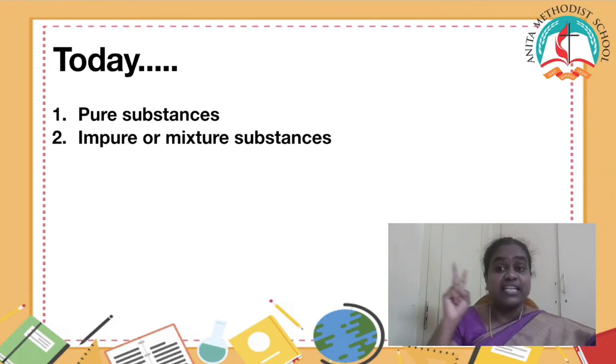Matter is divided into two parts. First one is pure substances. Second one is impure substances.